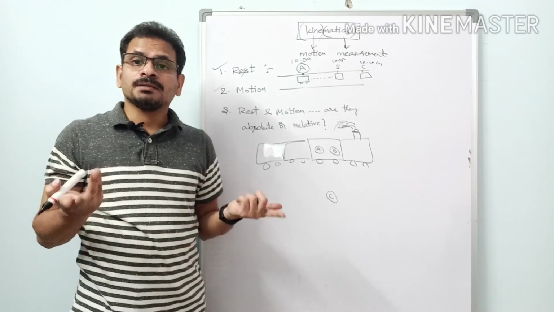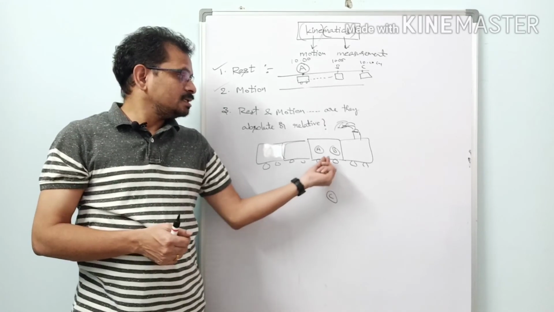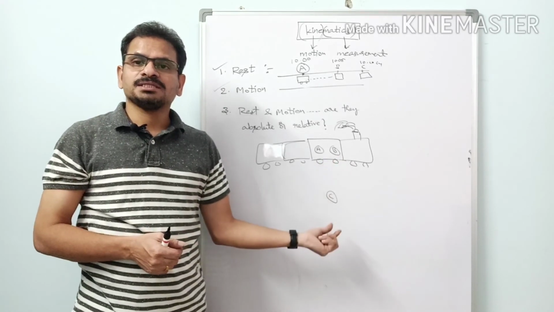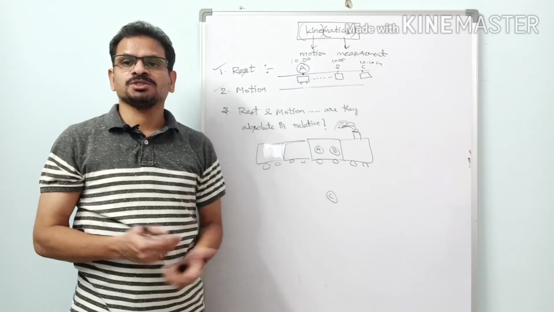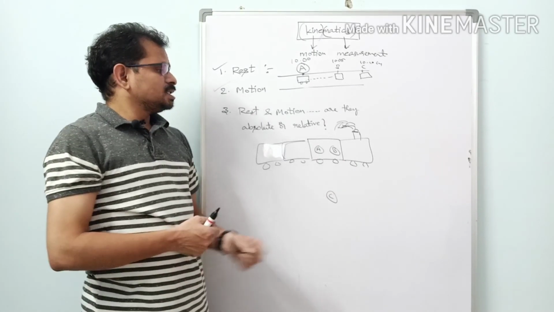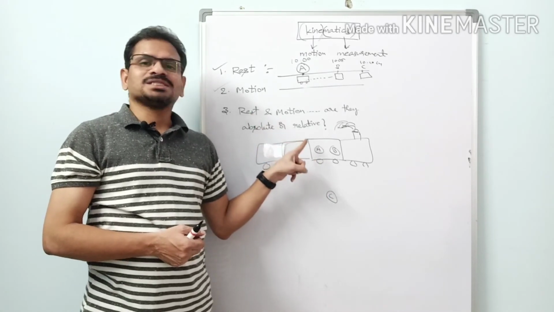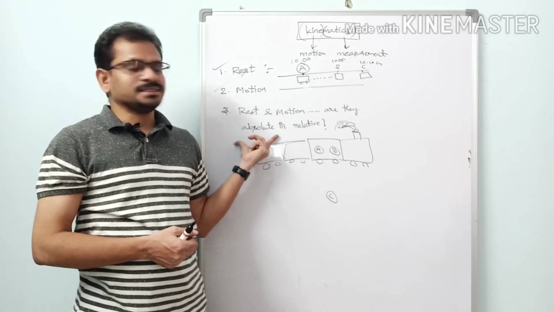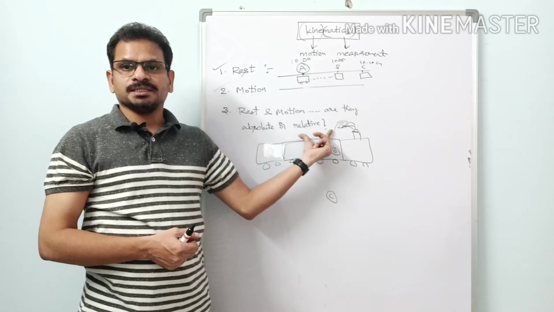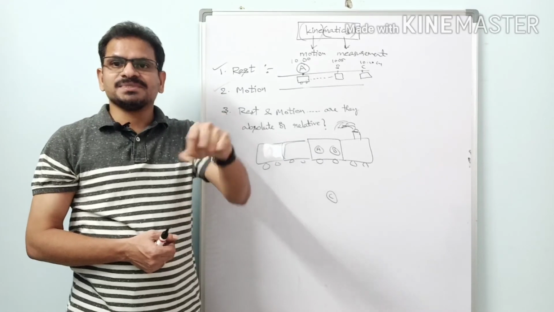But how can it be possible? A body cannot be in the state of rest and in the state of motion simultaneously. So it is impossible. The actual thing here is that rest and motion are not absolute quantities; they are relative quantities. That is, they depend on the observer, who is observing.